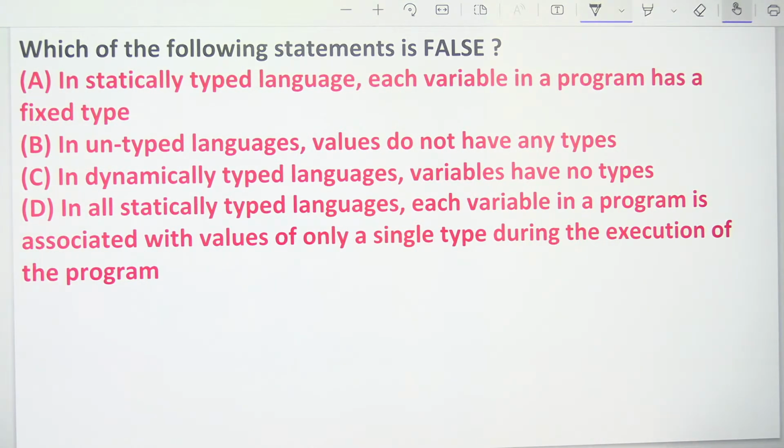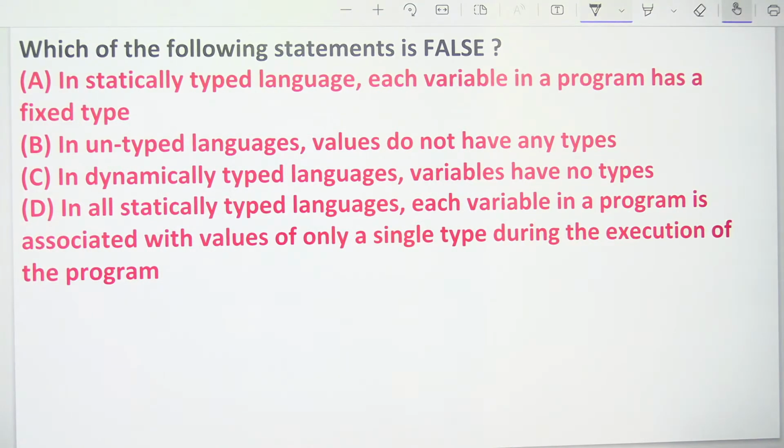In statically typed languages, each variable in a program has a fixed type. In untyped languages, values do not have any types. In dynamically typed languages, variables have no types.